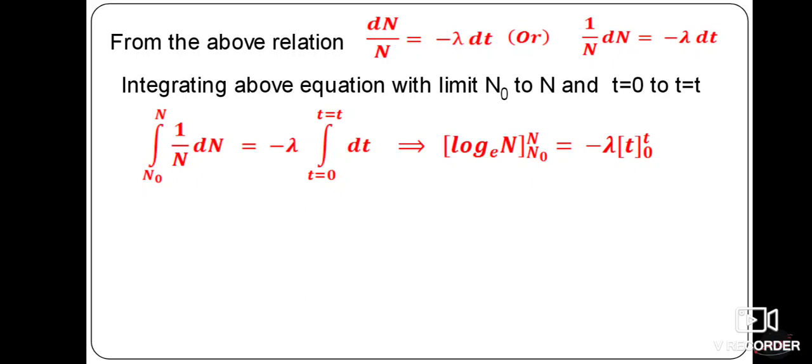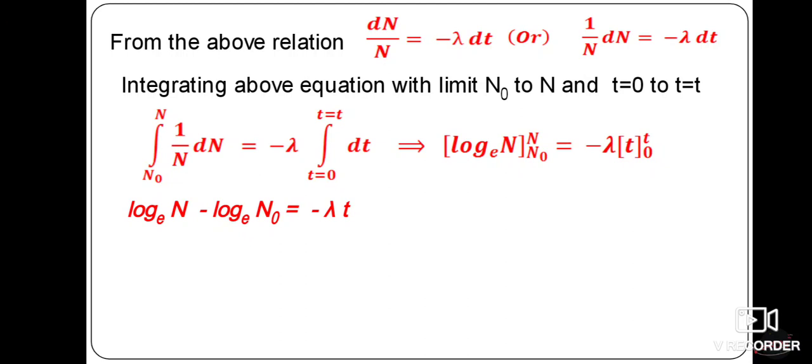Now substitute the limits, upper limit first and the lower limit next. First is log N, the upper limit, to the base e, minus log N naught to the base e, equal to minus lambda into t, minus again minus lambda, and whenever t is there, it is 0, you have to substitute.